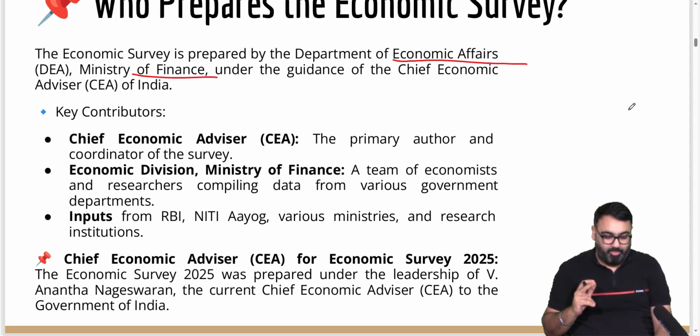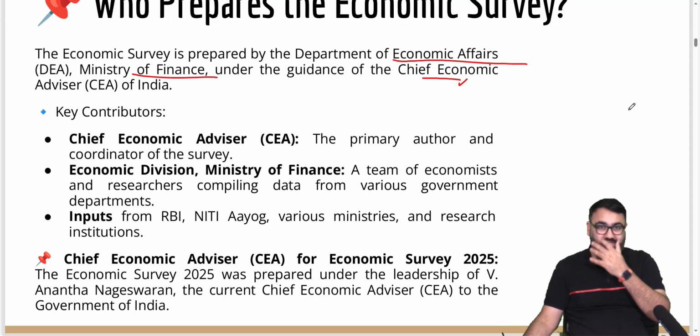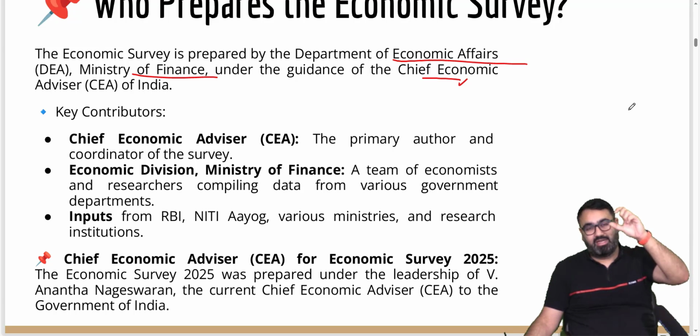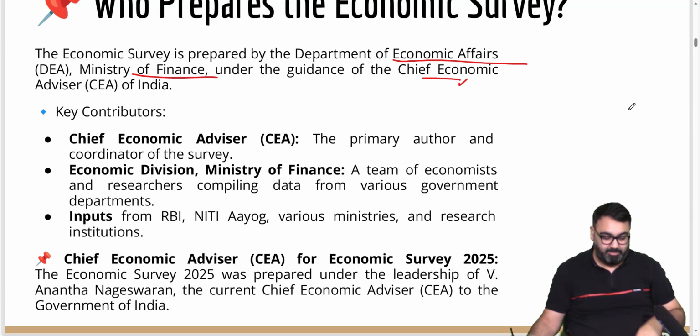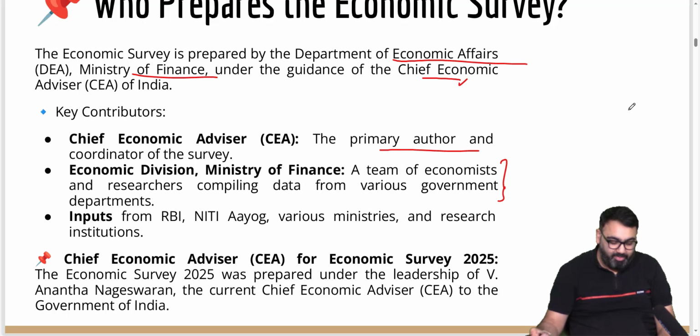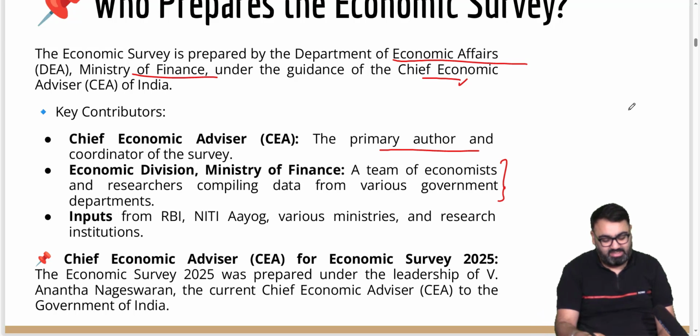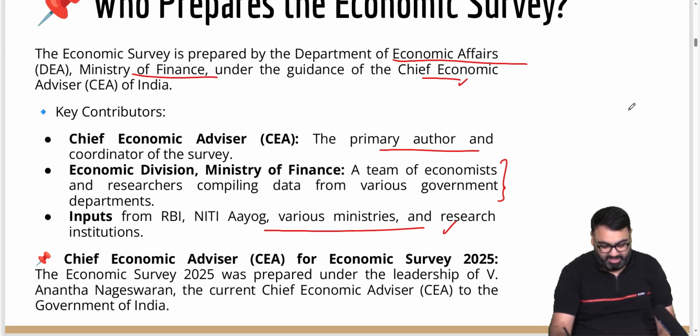They prepare the Economic Survey under the guidance of the Chief Economic Advisor to the Government of India. It is his note that is on the first page of the Economic Survey. So he is the primary author and coordinator. The economic division under the Ministry of Finance has many other economists, and the inputs and data are gathered from multiple sources such as RBI, Niti Aayog, etc.